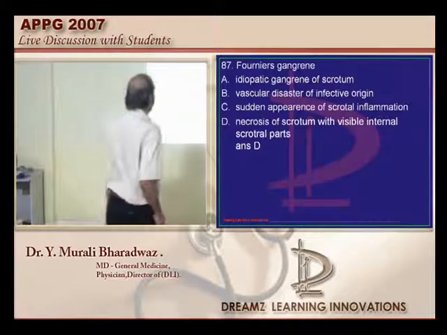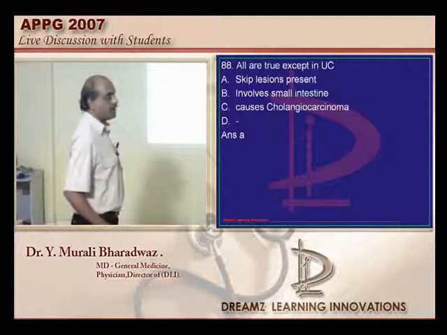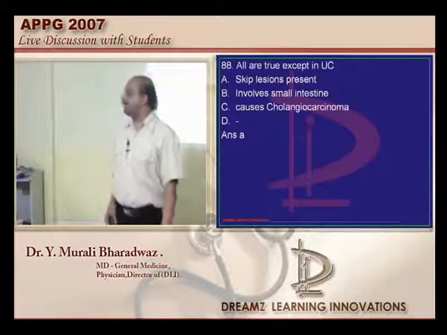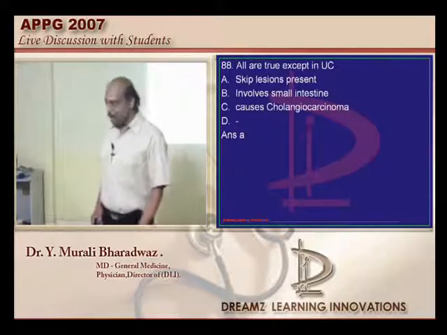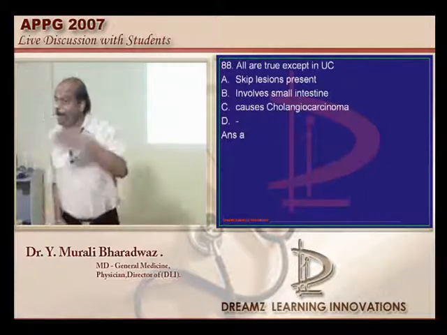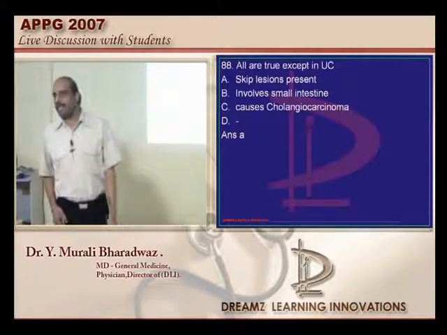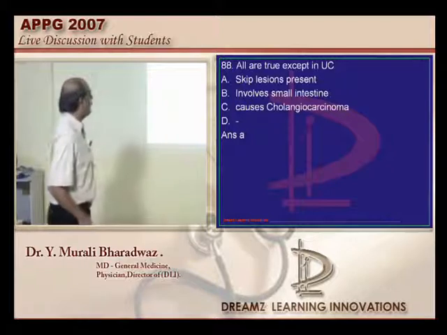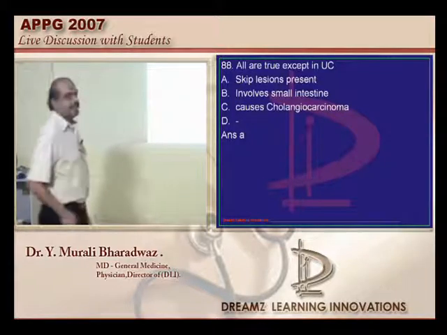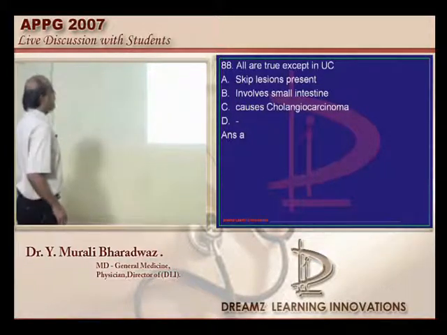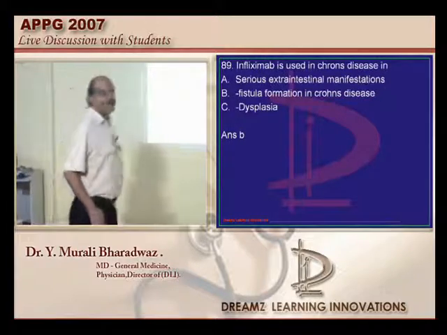Same option. Okay. Now let us talk about ulcerative colitis, doctor. Can it involve the small intestine? Generally it involves the colon. But there is something called backwash ileitis where it also can involve the small intestine, which is a true statement. But skip lesions are more often seen in the case of Crohn's disease, is what needs to be remembered.